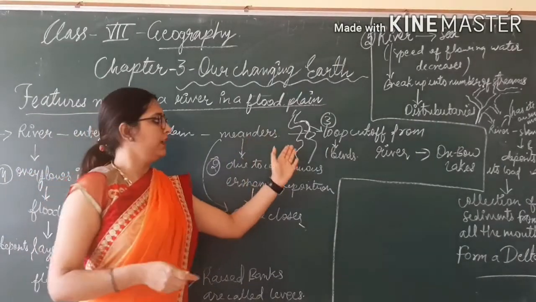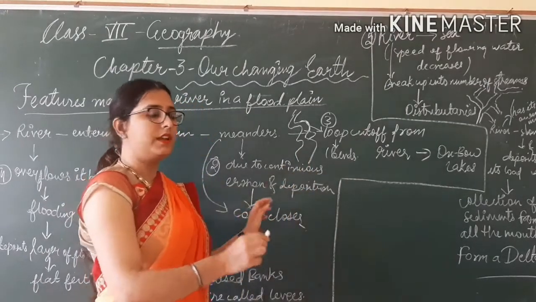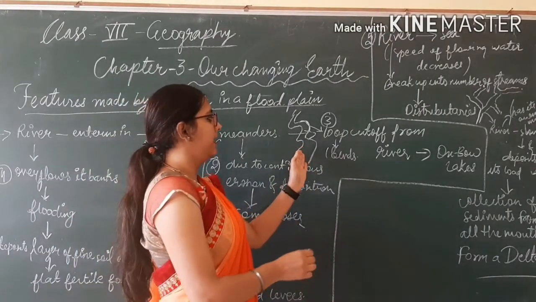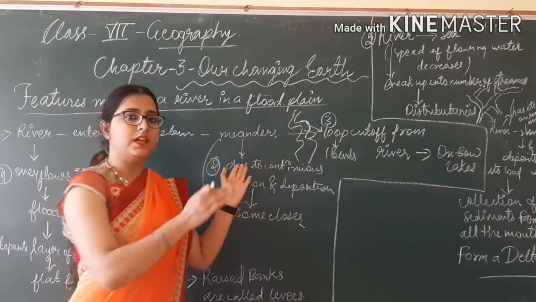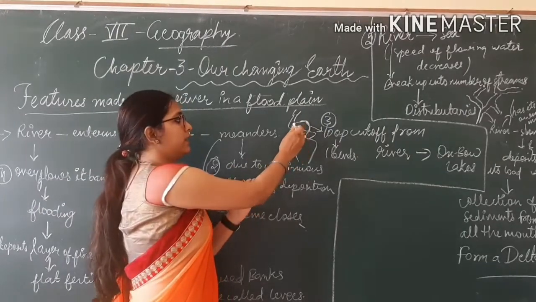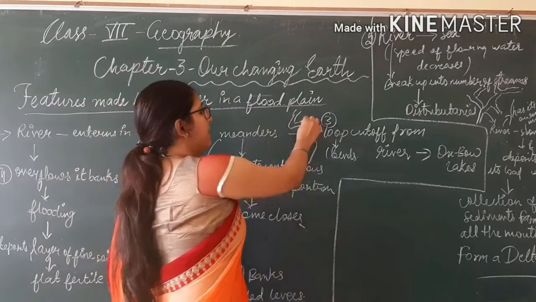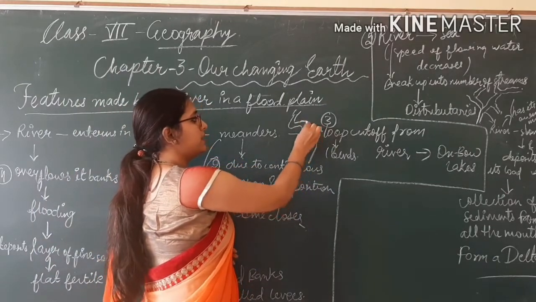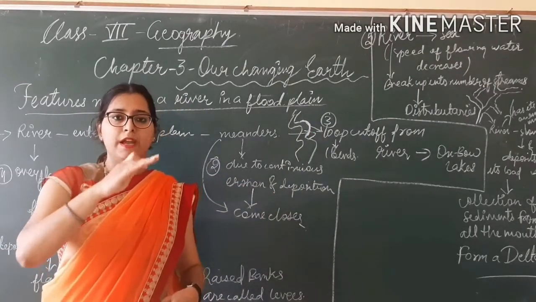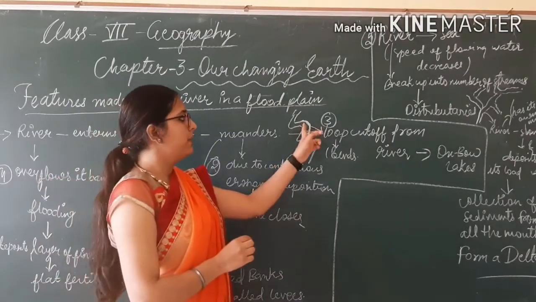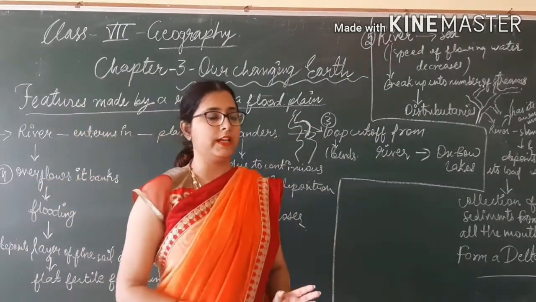See with the help of this picture, when the river starts, it is broad, and as it flows, it carries eroded material with it, and such deposition makes it closer and it becomes narrower by time. And when this loop, the twist of the river, is cut off from the river due to deposition, it forms the oxbow lake.